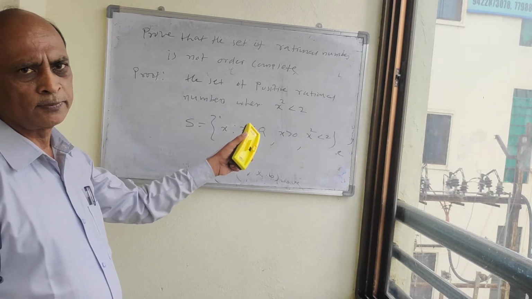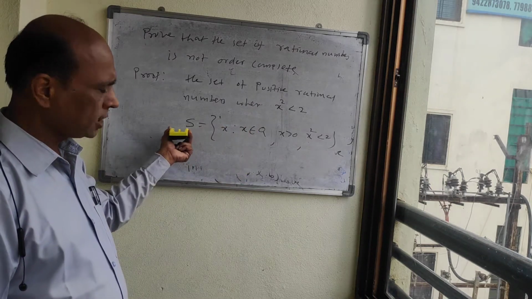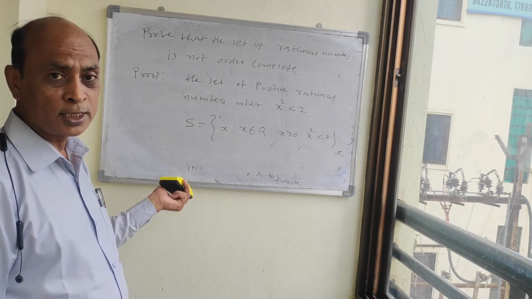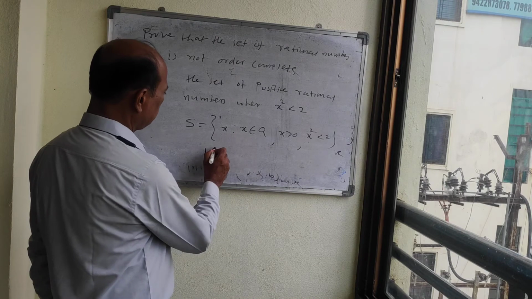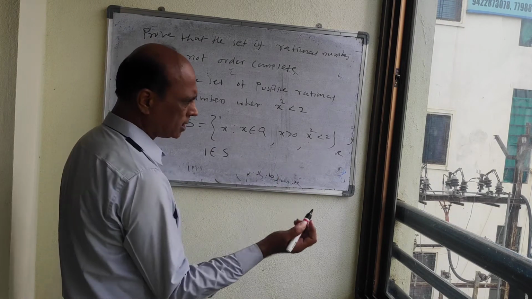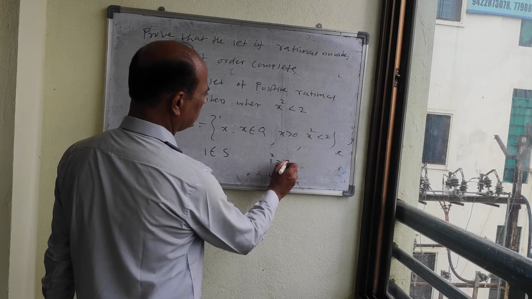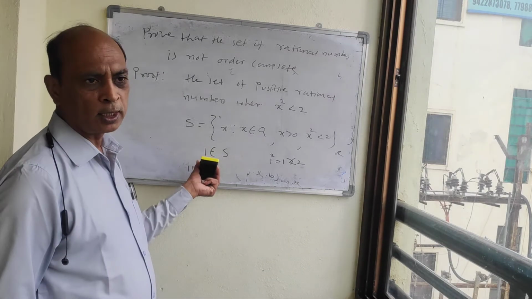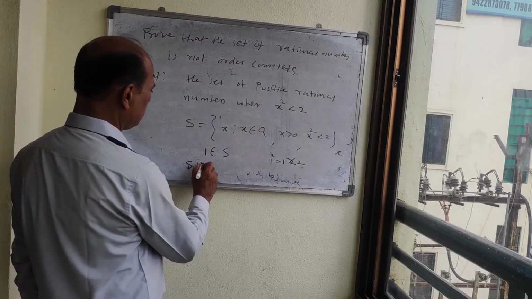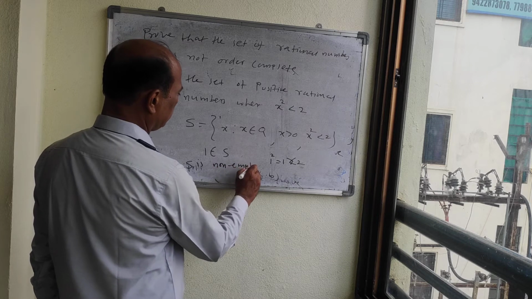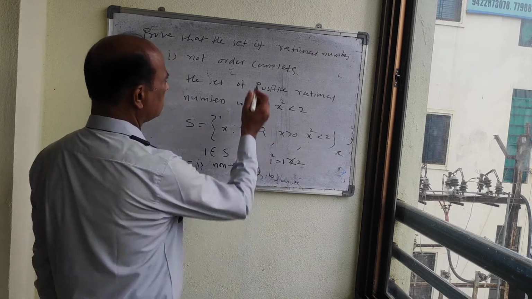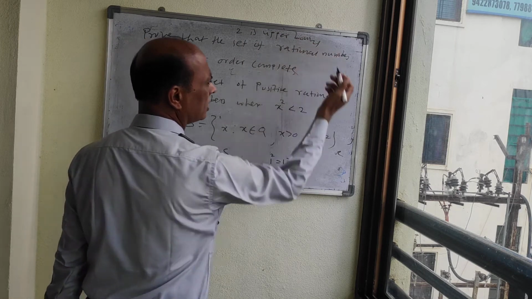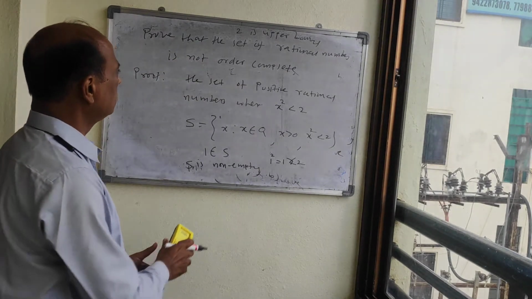Now to prove that this set S has no supremum, first we have to show that it is a non-empty set which is bounded above. Here you can see that 1 belongs to S because 1 is a rational number and 1 square is 1, that is less than 2, and therefore it is non-empty. Now whether it is bounded above? Yes, because here 2 is an upper bound.